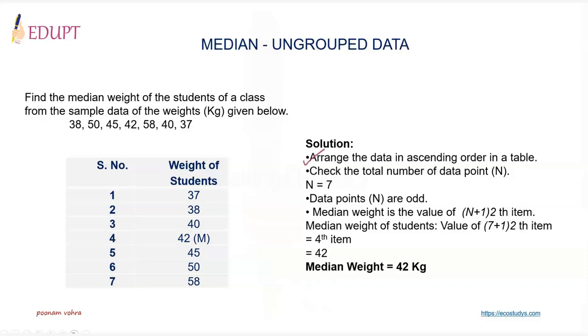Then check the total number of data points, which is 7 in this case. So this is odd number. So median value would be n plus 1 by 2, which is fourth item. Fourth item is 42. So median weight is 42 kgs.